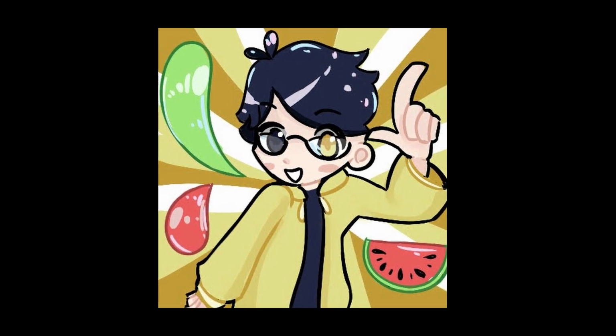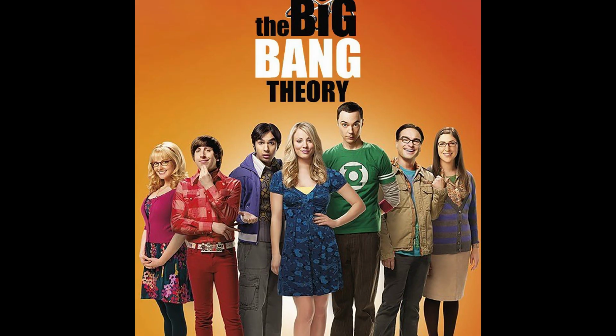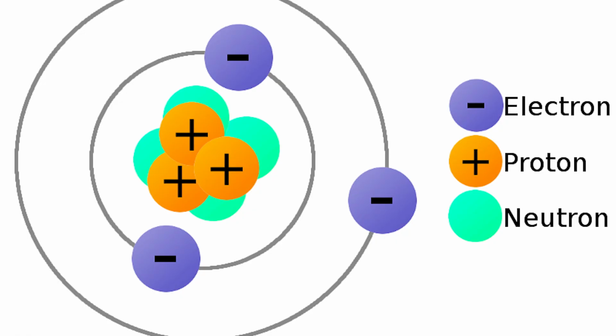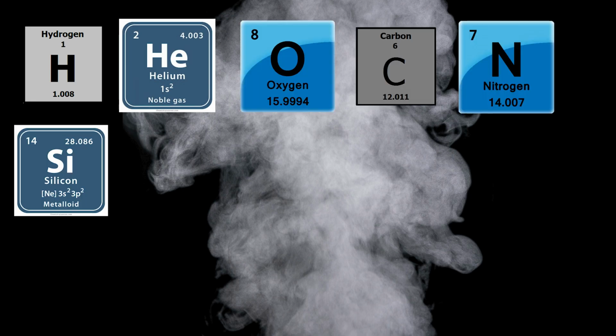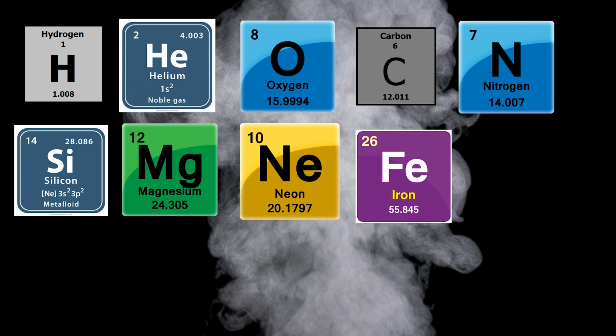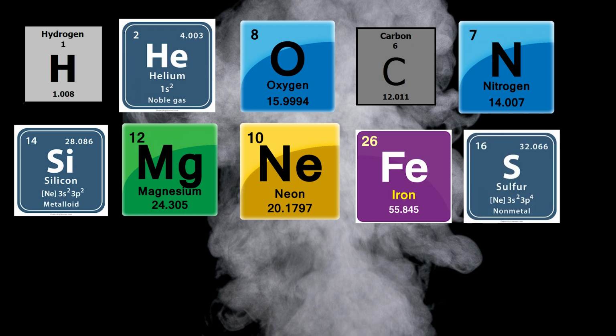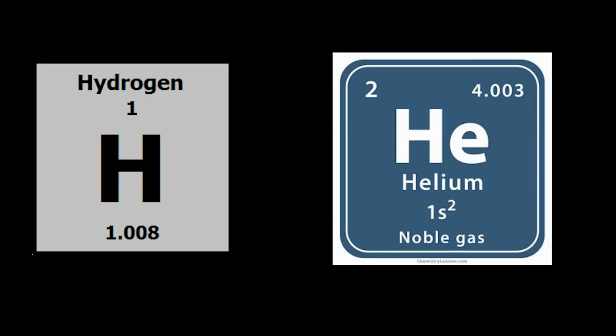But in actuality, the universe did in fact start with a hot, dense state. This became known as the Big Bang Theory. No, not the TV show, but the creation of the universe. It creates many particles, like electrons, neutrons, protons, and this makes gases, including hydrogen, helium, oxygen, carbon, nitrogen, silicon, magnesium, neon, iron, and sulfur, which are the top 10 main gases in the sun, based on NASA's Goddard Space Flight Center. The main two are hydrogen and helium.